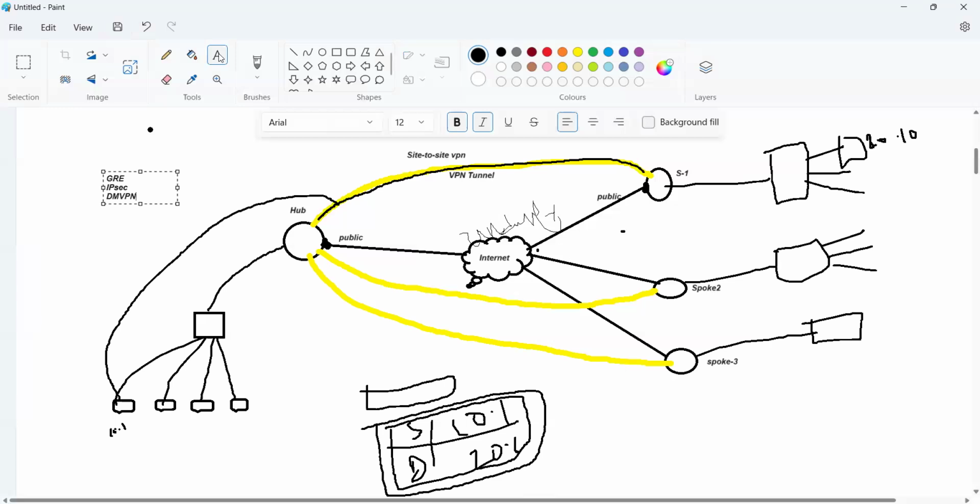With the help of these technologies, we will create this kind of tunnels, this kind of secure VPNs.